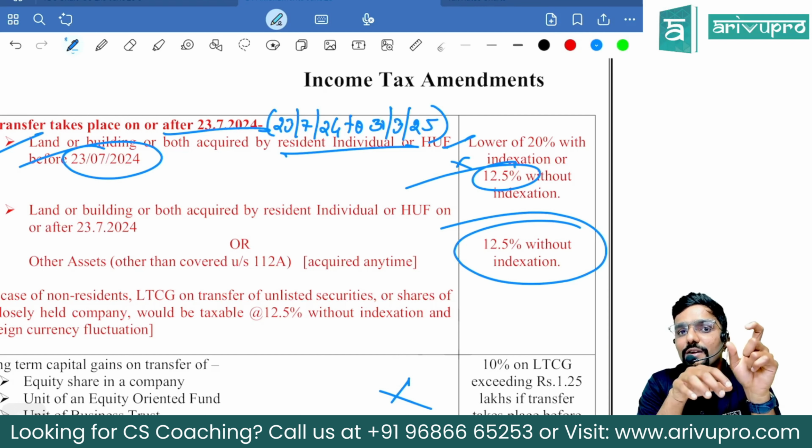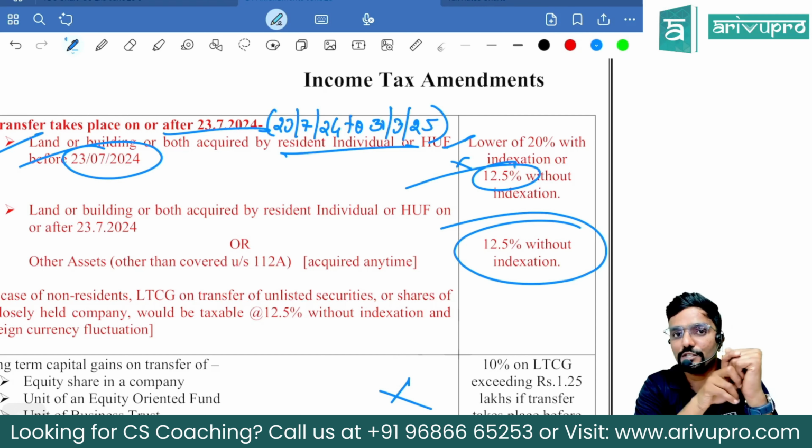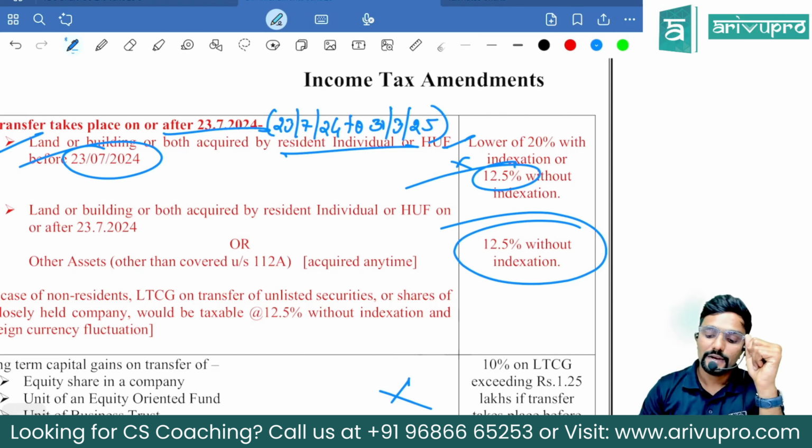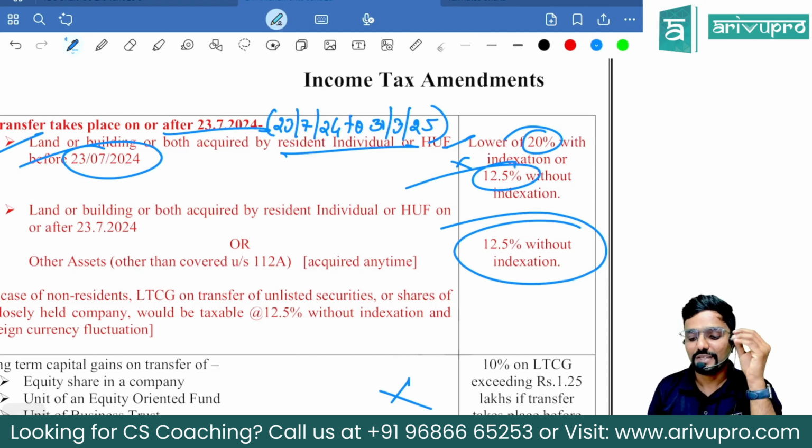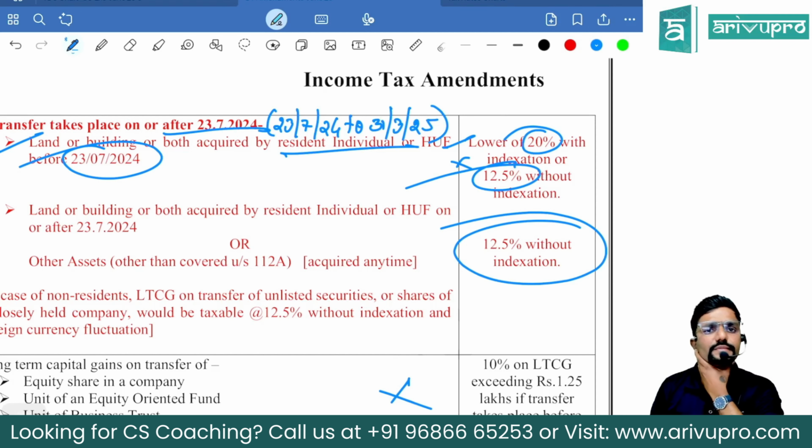You have to calculate long-term capital gain both with indexation and without indexation. For the long-term gain you have got with indexation, apply the 20% rate. For the long-term capital gain you have got without indexation, obviously the amount would be more because you have not claimed indexation, apply 12.5%. Sir, which one will I go with? Whichever is lower.